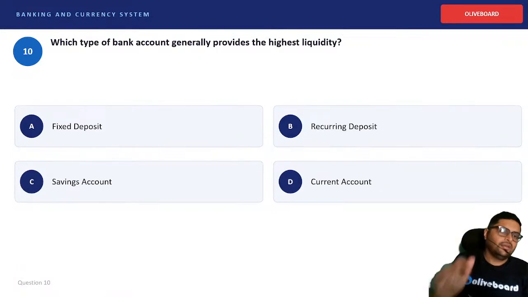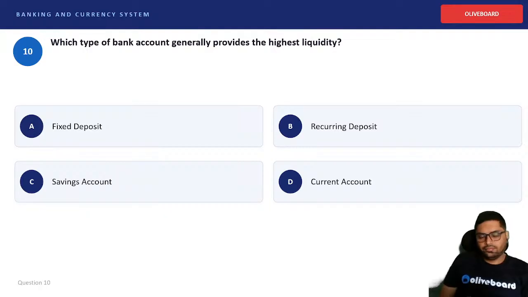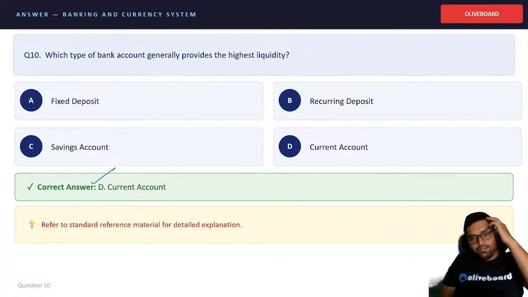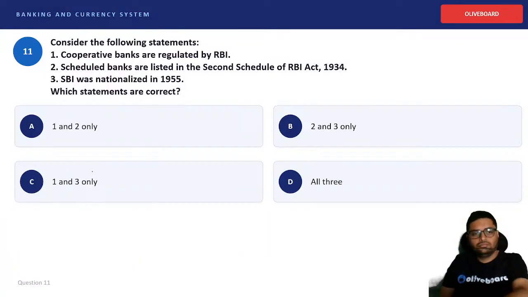Okay. Next. Which type of bank account generally provides the highest liquidity? So it is the current account. I can just go, put my card and take money out and come. Okay. Again, statement problem.